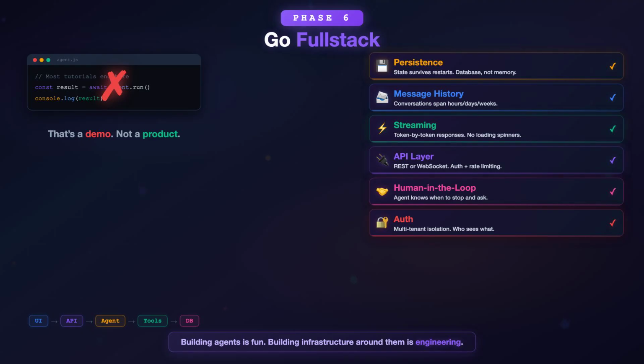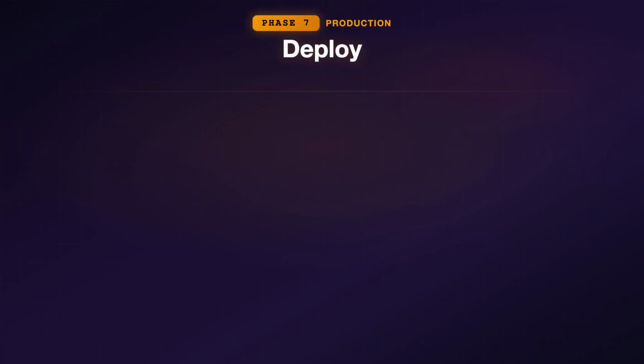This is the phase where most self-taught developers get stuck. Building agents is fun. Building the infrastructure around them is engineering. Phase 7. Deploy.